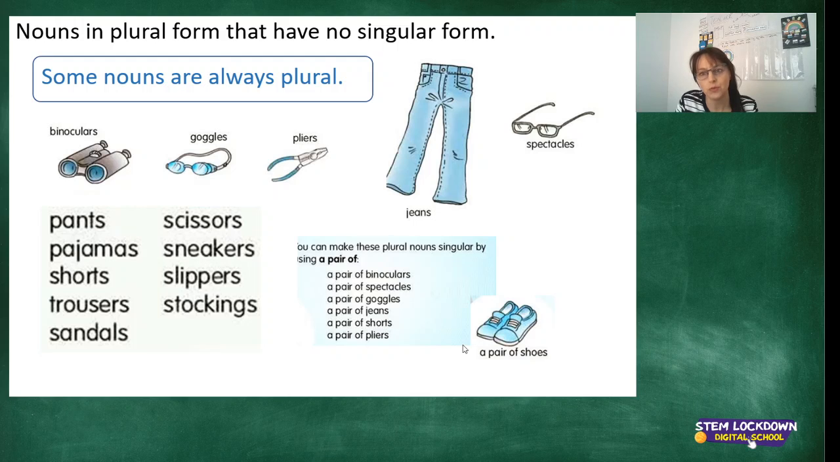There are plural forms of a noun that don't have a singular. For example, books has a singular word, book. But these nouns in plural form have no singular form. They stay plural. They are never written any differently. So I've put a few here for you. Binoculars. We do not say binocular. We say binoculars. Goggles. We do not say goggle. It's always goggles. Pliers. I don't think you've ever heard someone say to you, hand me the plier. It's always hand me the pliers.